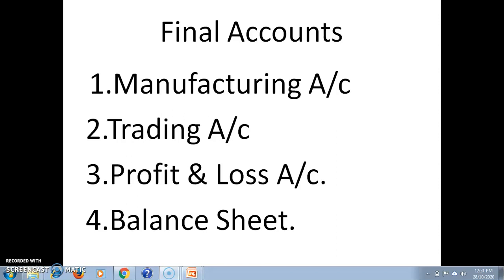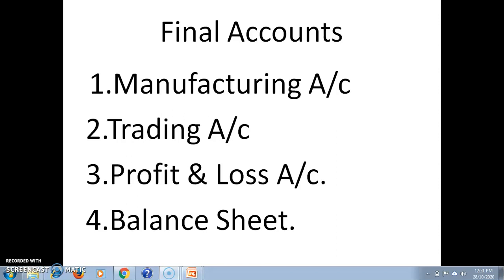This P&L account is opened to find out the amount of net profit or net loss. Broadly, we can say the profit and loss account records all indirect expenses and all indirect income to find out the amount of net profit or net loss earned during that particular financial year. All indirect expenses are broadly